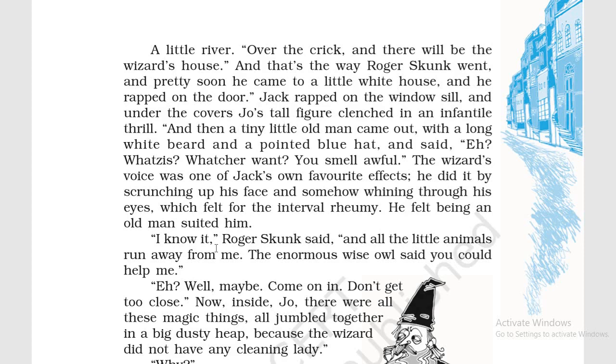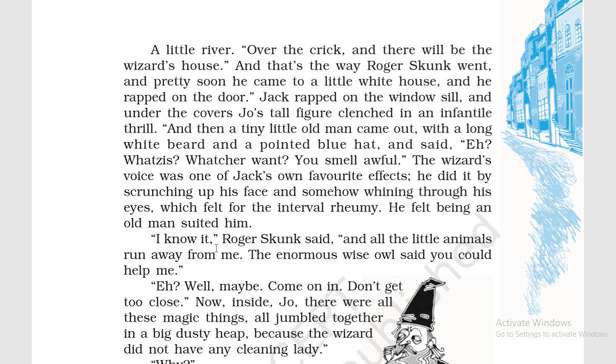And then a tiny little old man came out with a long white beard and a pointed blue hat. So finally when he knocks at the door, तो फिर क्या होता है उसके बाद? A tiny little old man. It is very common that magicians, wizards, are always shown as very small and tiny. Sorry, I forgot to tell you who the wizard is.